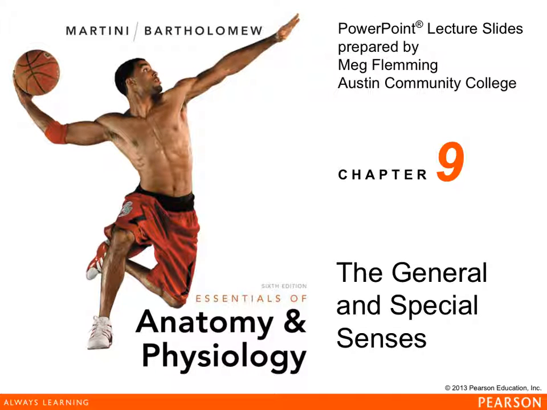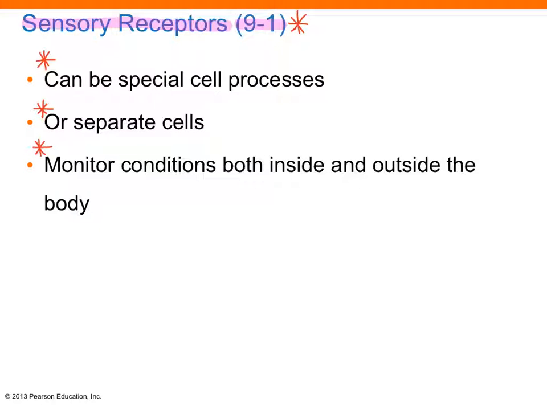Today we're going to start general and special senses. Let's begin with the sensory receptors. First, they can be special cell processes. Second, they can be separate cells. Or third, they can monitor conditions both inside and outside of the body.